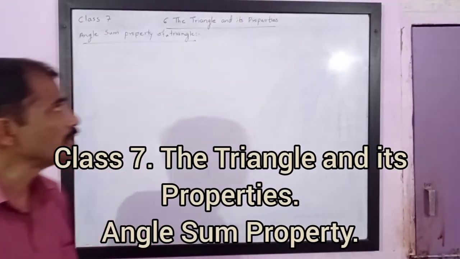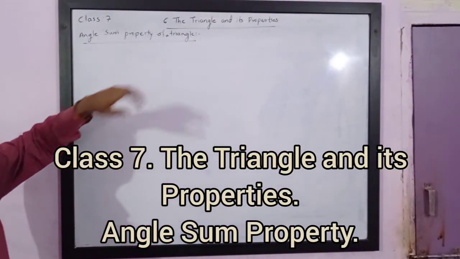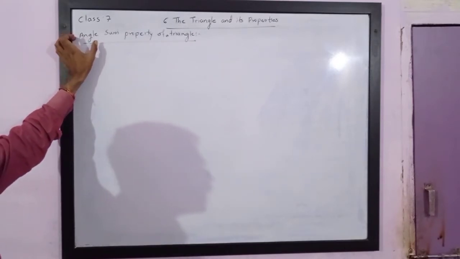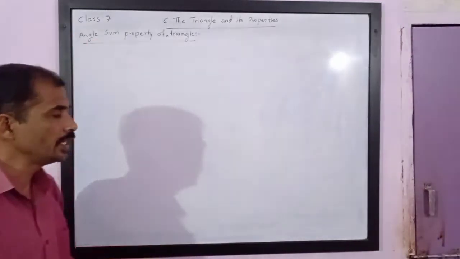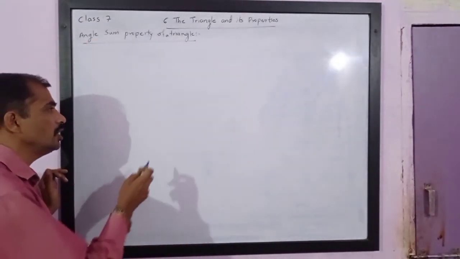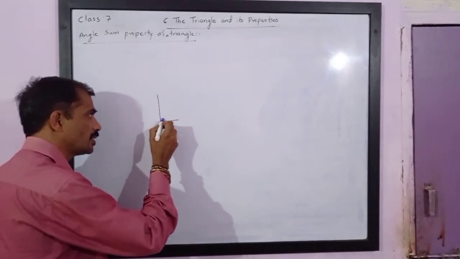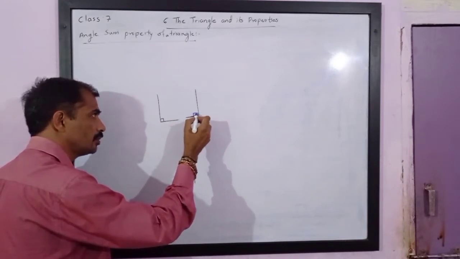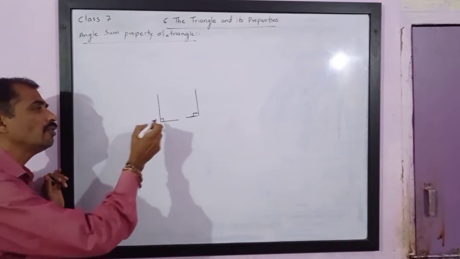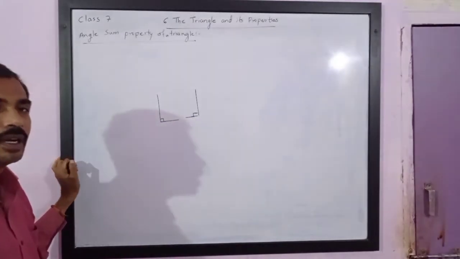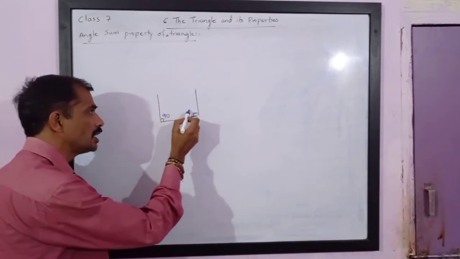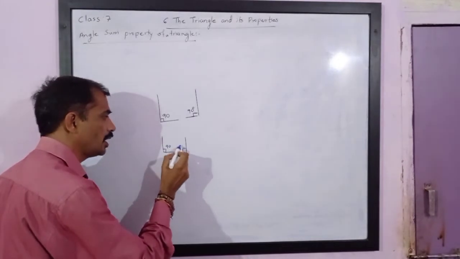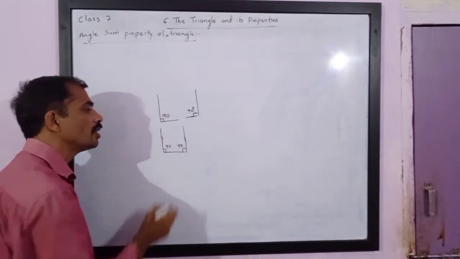Dear friends, we are trying to understand the angle sum property of a triangle. This property states that the sum of interior angles of a triangle is always 180 degrees. So, if two angles are right angles, even if you join this, we can never get a triangle. If this is 90 and the second angle is also 90 degrees, these two lines will never meet.